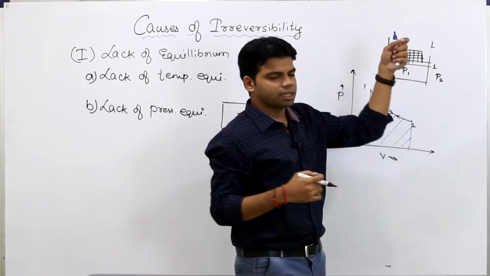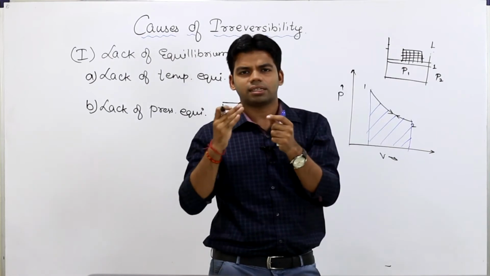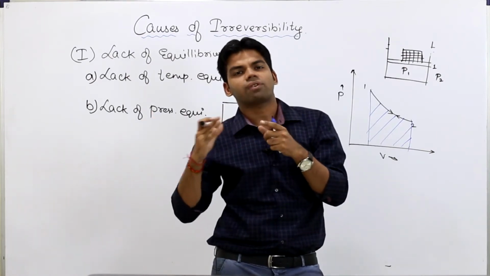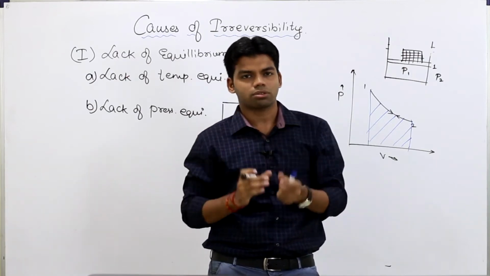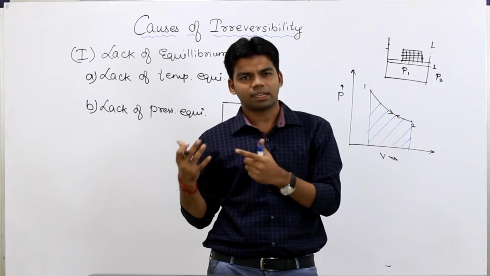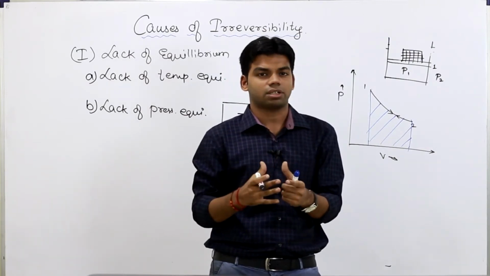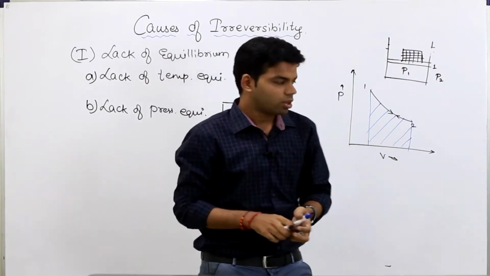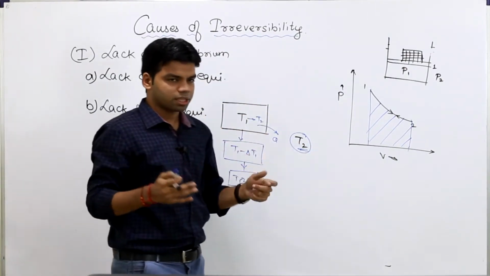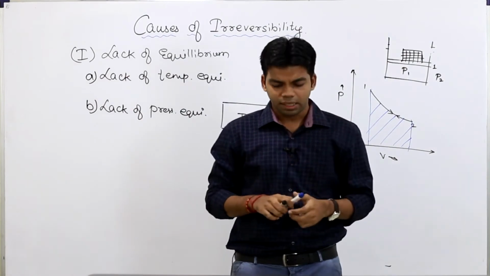एक पार्ट मैंने पहले हटाया, फिर दूसरा पार्ट हटाया, लाइकवाइज धीरे धीरे करके जैसे जैसे हम रिमूव करेंगे, the process will take infinite long time and that process will be the reversible process. So because all such conditions are practically impossible, attaining a reversible process is practically impossible. Okay, so this is the second reason, lack of pressure equilibrium. Wherever there is lack of pressure equilibrium, there will be irreversibility.